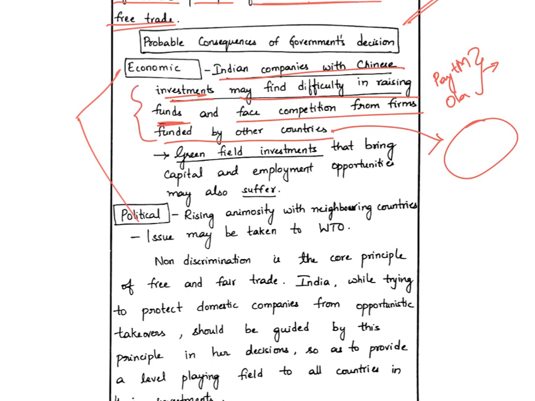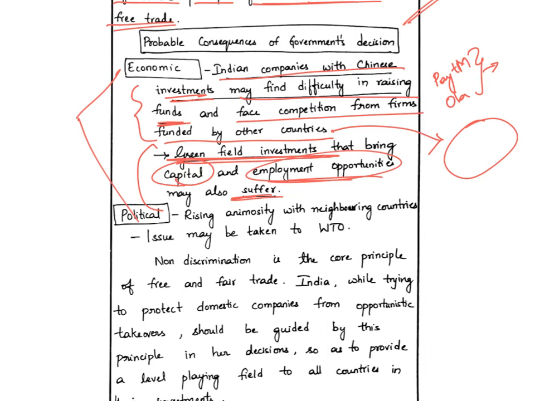He then writes, greenfield investments that bring capital and employment opportunities may also suffer. So all the while we have been discussing about the brownfield investments, that is only already established companies and firms are being invested, or the stake in these companies is being increased. But here the greenfield investments are also being affected because of this clause, which will bring both capital as well as employment opportunities. So that also is likely to suffer according to the person.